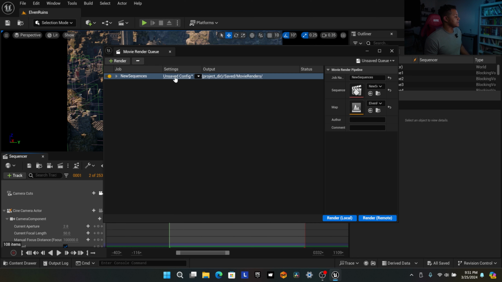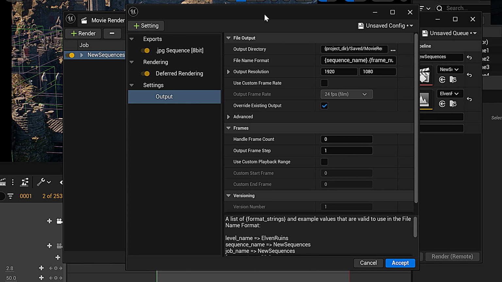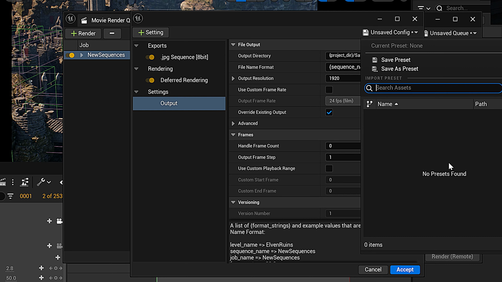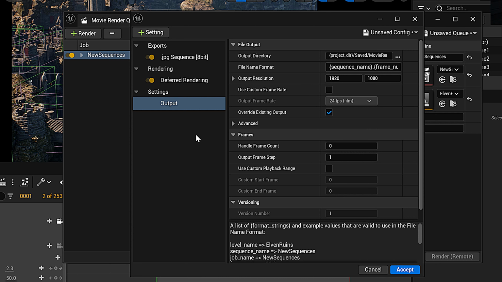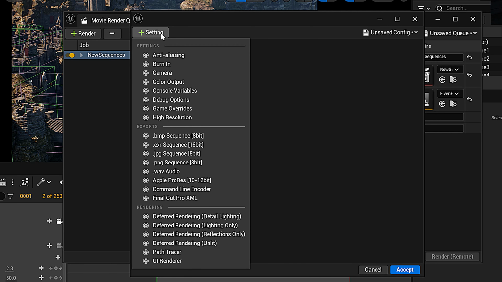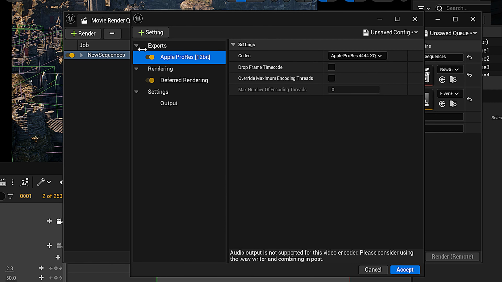And then under the settings here, under unsaved config, we're going to click on that, and we're going to change all of our settings again, because this is a new project, and the preset we saved last time is not in this project. So we're going to have to start all over again, but that's no problem. Under exports, I'm going to delete the JPEG sequence and then hit this settings button. Under exports, I'm going to add Apple ProRes. I'm going to change the codec to 422 LT because this doesn't need to be a high quality file.